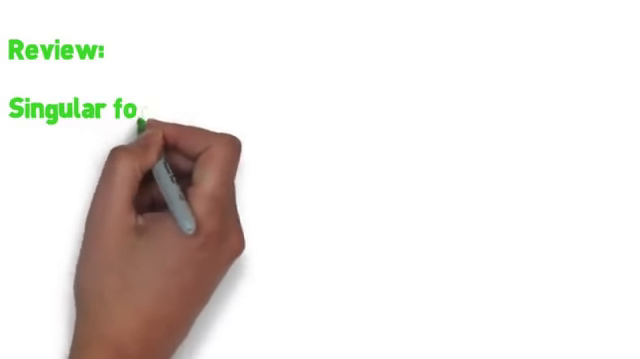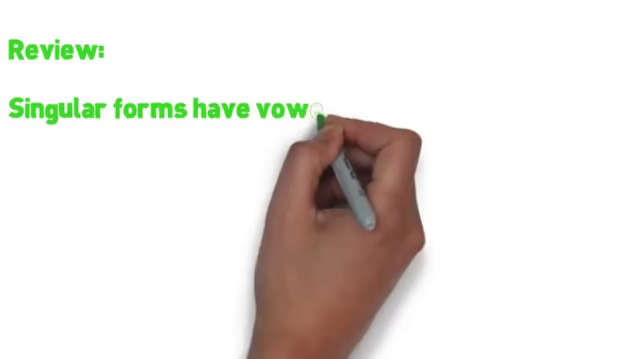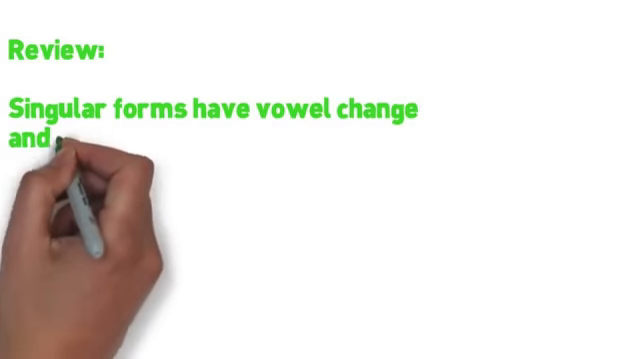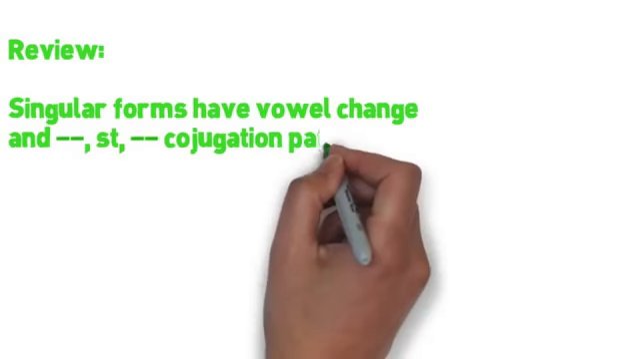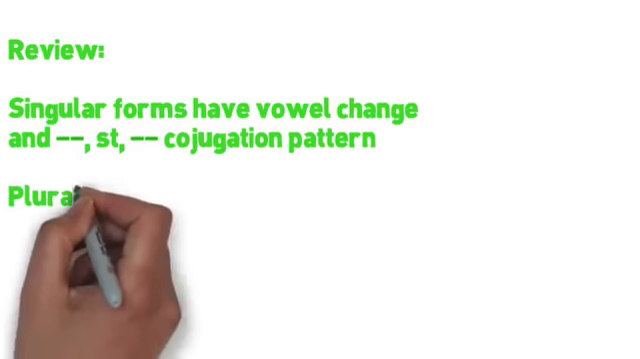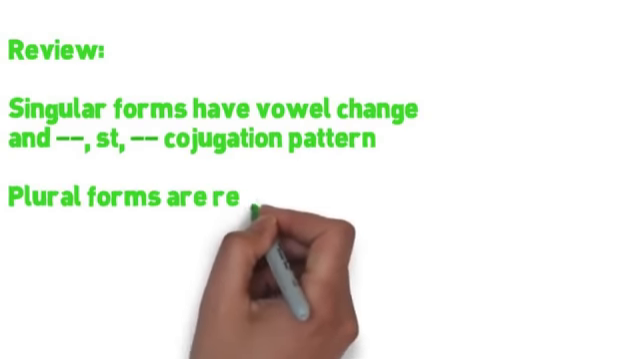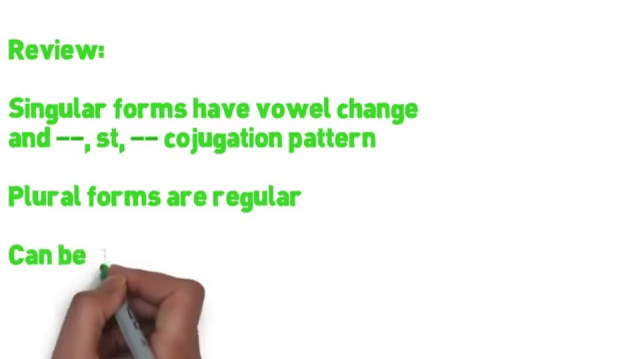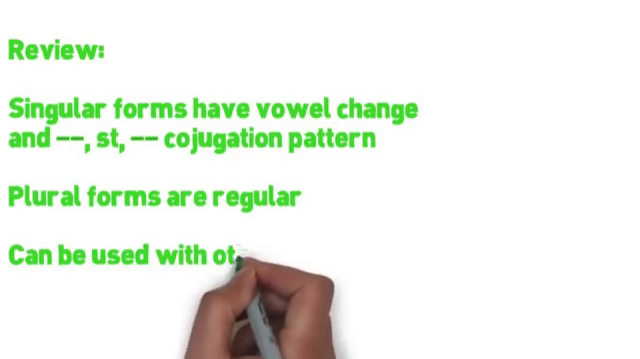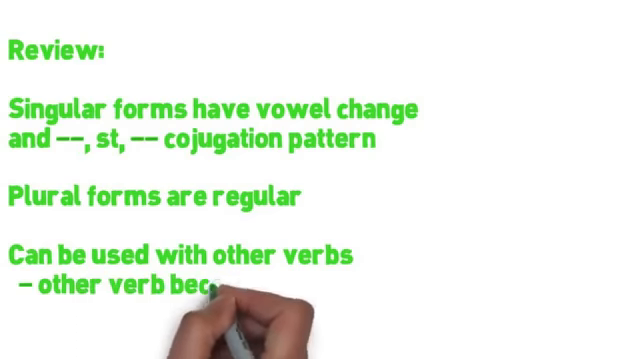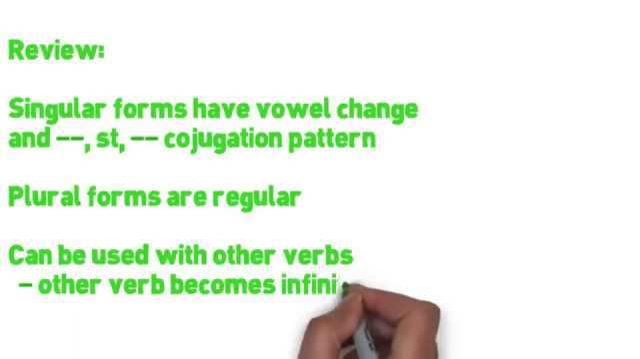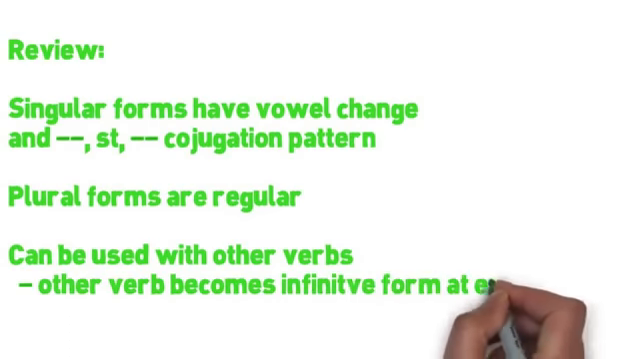So let's recap. Modal verbs, wollen, müssen, können, sollen, dürfen, and mögen, will have a singular form vowel change, except for sollen, and a nothing, st, nothing conjugation pattern in the singular forms. The plural forms will be conjugated normally. And if you use them with other verbs, those additional verbs will need to be in their infinitive forms at the end of the clause.